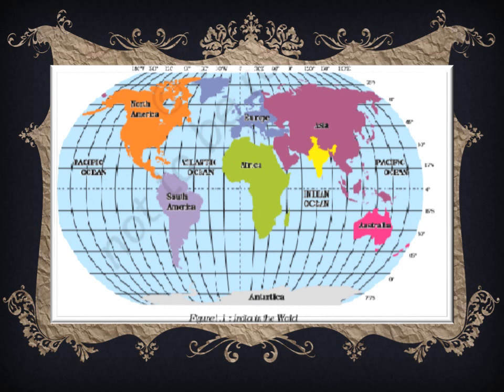Here you can see the map of the world in which India is lying in the northern hemisphere and the Tropic of Cancer is dividing it into 2 equal parts.